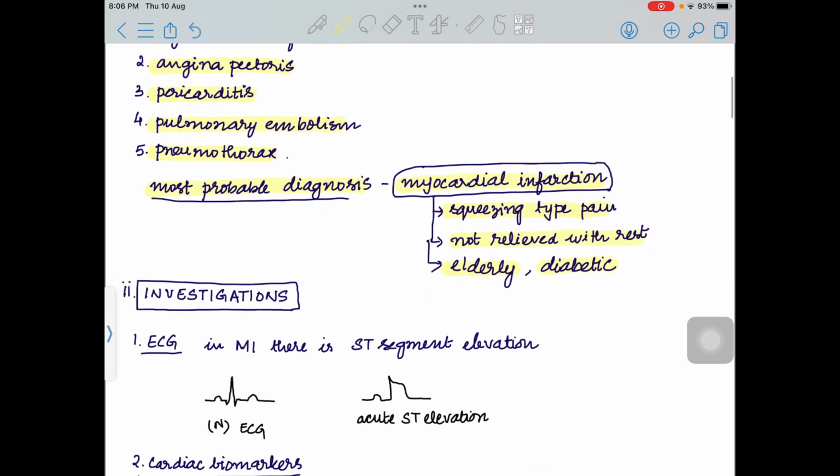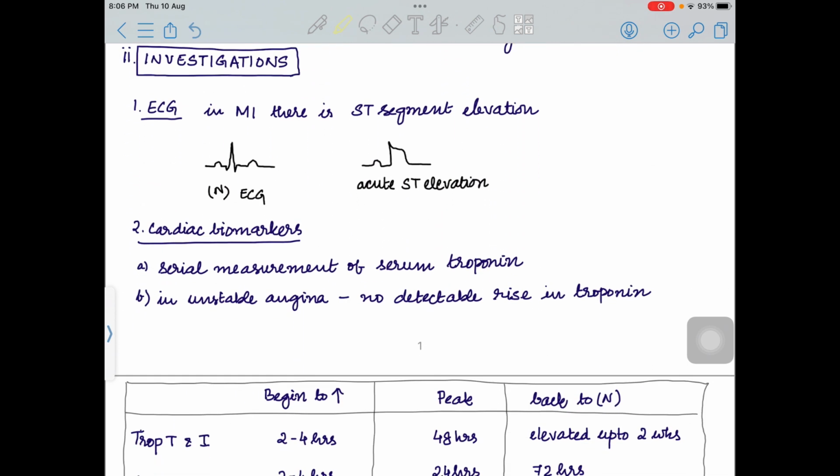Moving on to the second part, how will you investigate to reach the diagnosis? So the investigations that we can do in such a patient, first is ECG, and what are the changes that we can see in MI? There is ST segment elevation. You can draw a pictorial representation of a normal ECG and in acute MI how the ST segment changes. Cardiac biomarkers, we will do a serial measurement of serum troponin. In unstable angina, there will be no detectable rise in troponin.